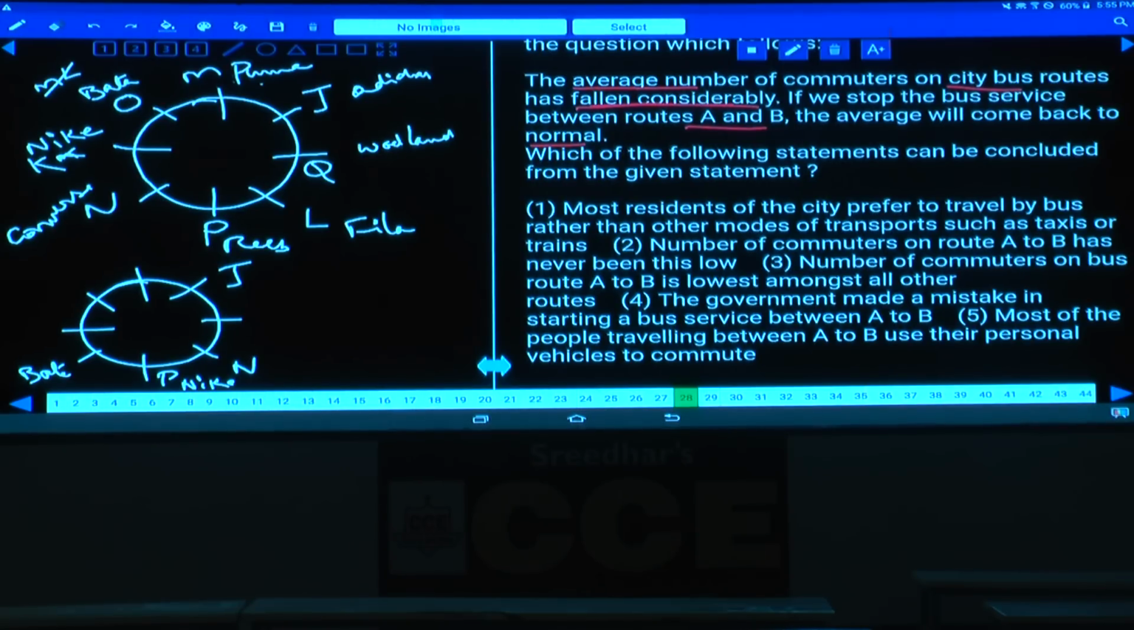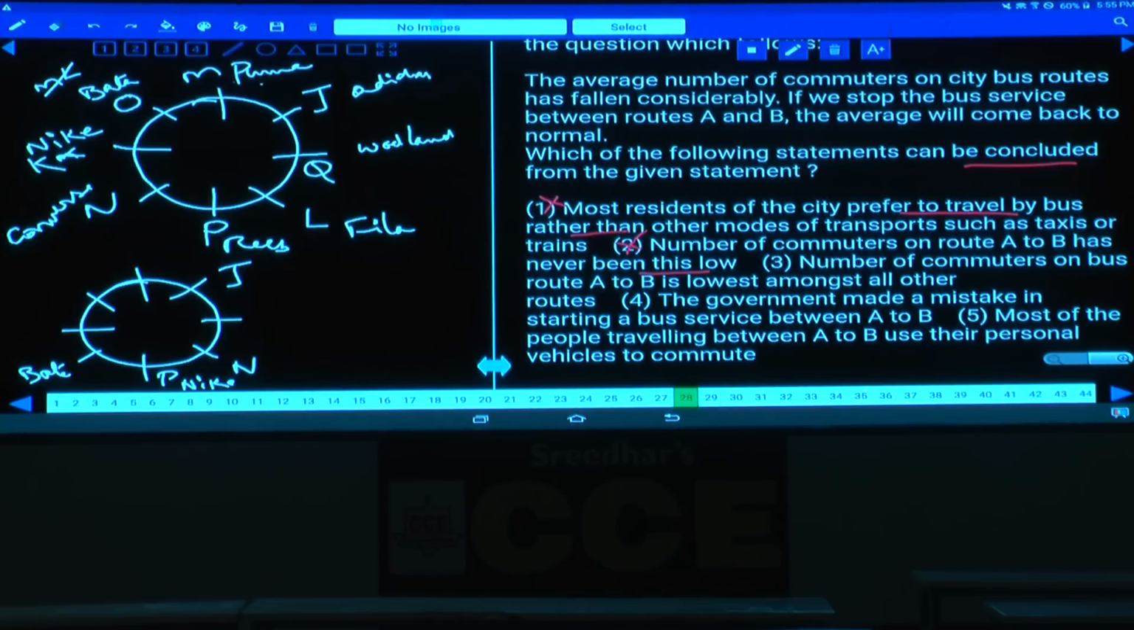Then, most residents of the city prefer to travel by bus rather than other modes. Now we need to discuss between A and B, but here he is not talking anything regarding this one because it is a conclusion. Number of commuters on route A to B has never been this low. Earlier, whether that was low or not, that information is not known. Maybe that was there since its beginning. Hence, nothing can be said about this one.